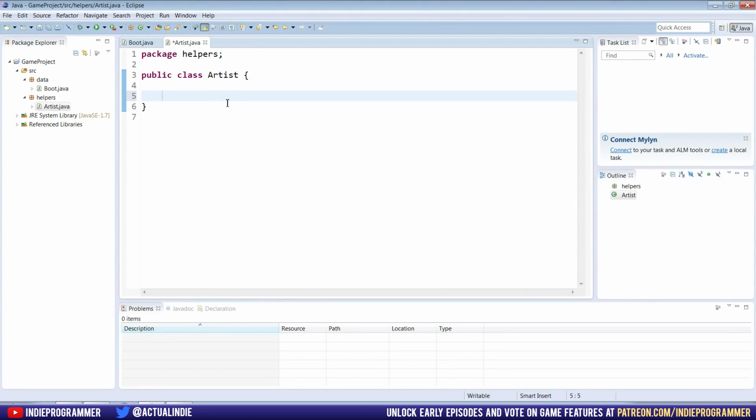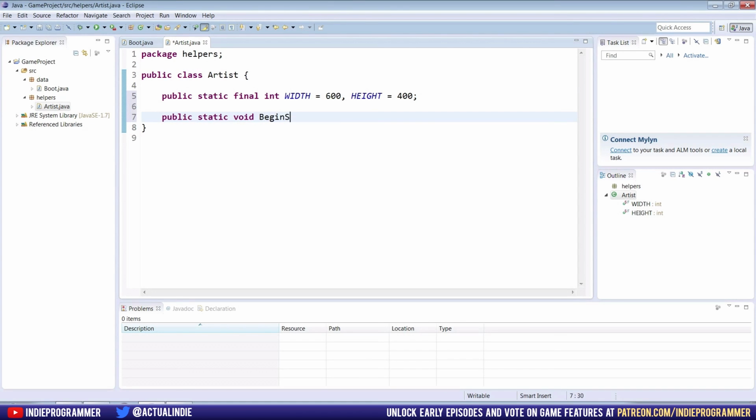So the first thing we're going to do is create two public static final ints. And usually when you type final, you name the variable in all capital letters. So we're going to do that. So the width was 600 and the height was 400. And we set this back in our boot class earlier. And below this, we're going to make a public static void begin session method.